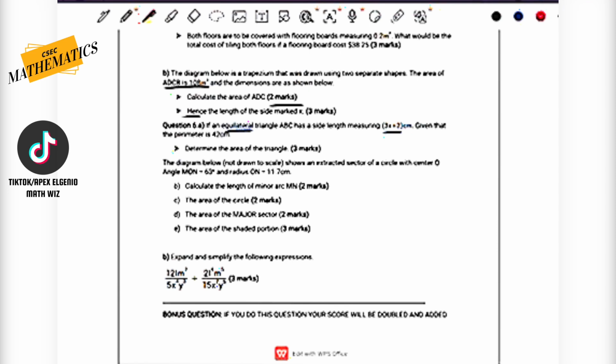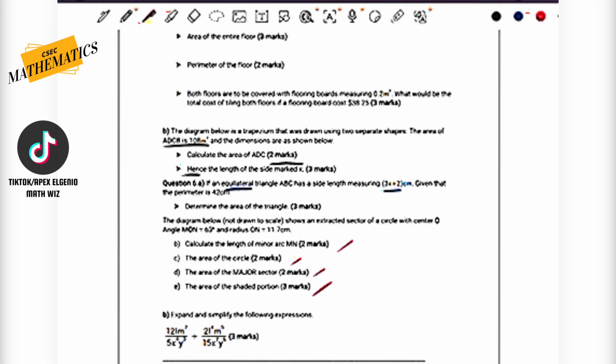Okay. So then, last question here, well, second to last. The diagram below, not drawn to scale, shows an extracted sector of a circle with center O. Angle MON equals 63 degrees, and the radius ON is 11.7. We are asked to calculate the following: the length of the minor arc, the area of the circle, the area of the major sector, and the area of the shaded portion.